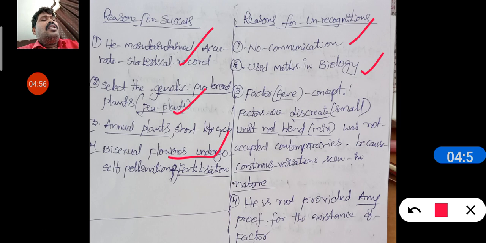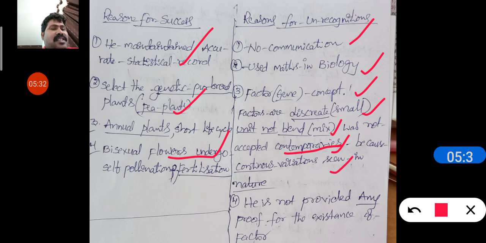Next, he introduced the factor concept. Factor means what we now call a gene. That was a new concept. Factors are discrete, meaning small units, and according to him these factors do not blend or mix. This was not accepted by his contemporaries, because continuous variations are seen in nature. That is one reason.